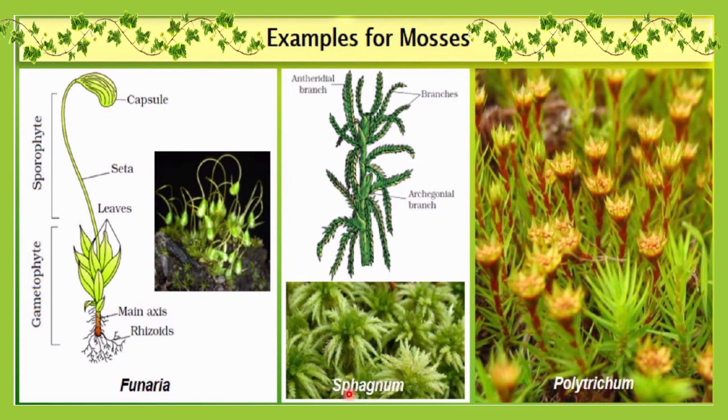Then here you can see sphagnum, this one. Here is the archegonial branch, the female gamete-forming branch, and here the antheridial branch, which means male gametes will be formed here. And this one is a polytrichum. You can see here clearly what the polytrichum structure is. These two diagrams are very important, so practice them.